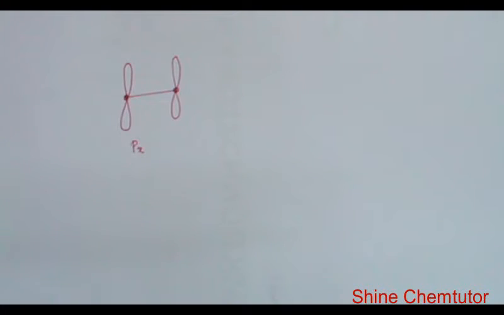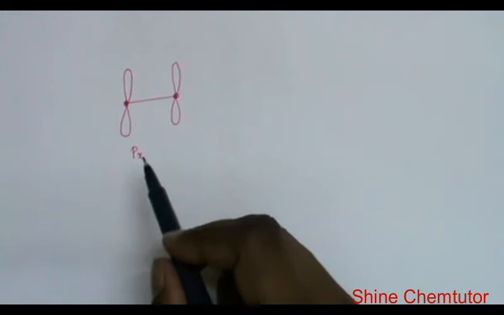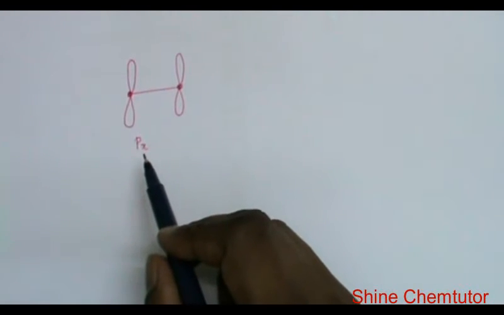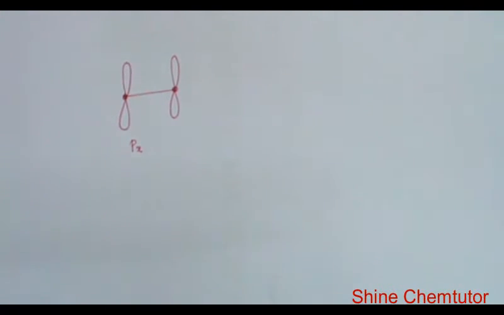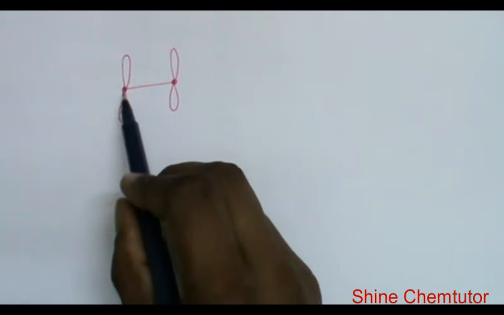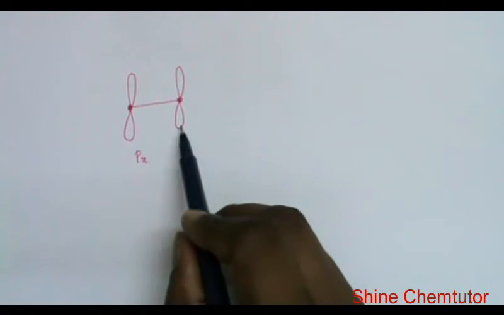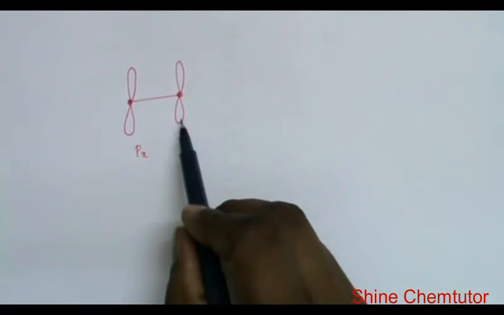In order to solve this problem, you should have some idea about the structure of bonding and anti-bonding molecular orbitals. Here I go for the pi molecular orbital, since they have asked for the pi orbital. Say this is the px orbital of one atom, and this is the px orbital of another atom.